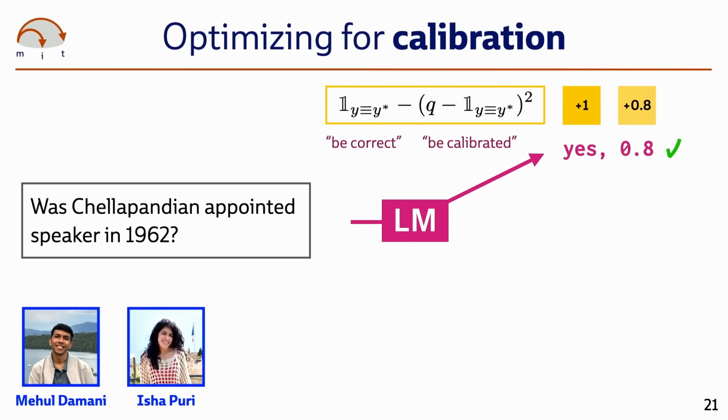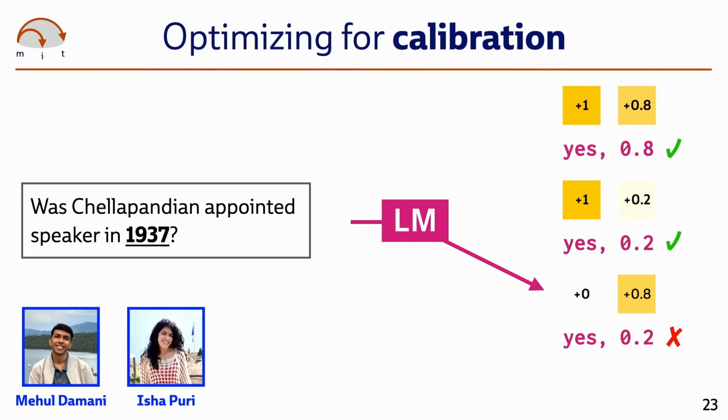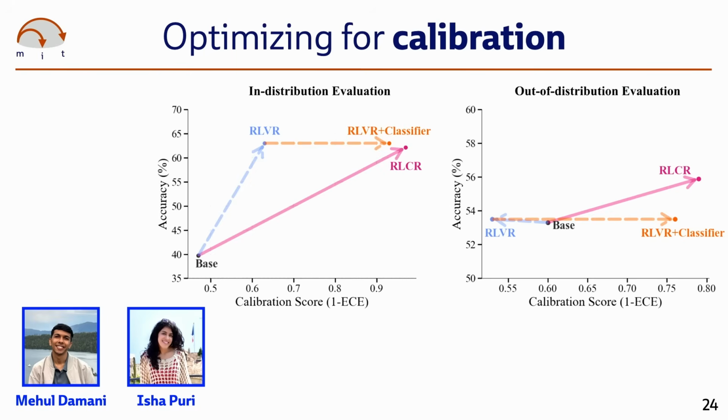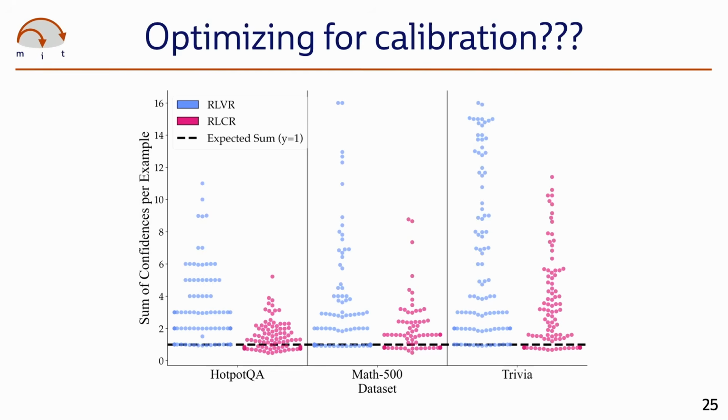This is work led by Mehul Damani and Isha Puri in collaboration with some folks from Yoon Kim's group here, as well as IBM. Basically, just change the reward function so that models don't only get points for getting answers right, but also for being correct and assigning high confidence to their answers, and give them partial credit for being wrong but assigning low confidence to their own answers. When we train models in this way, again without any data beyond what we would normally need for reasoning training, you get models that are both more accurate, but also better at assessing how likely their own answers are to be correct. But only up to a point.